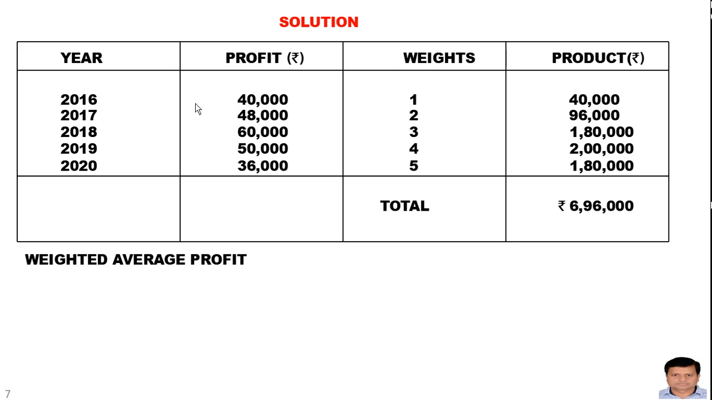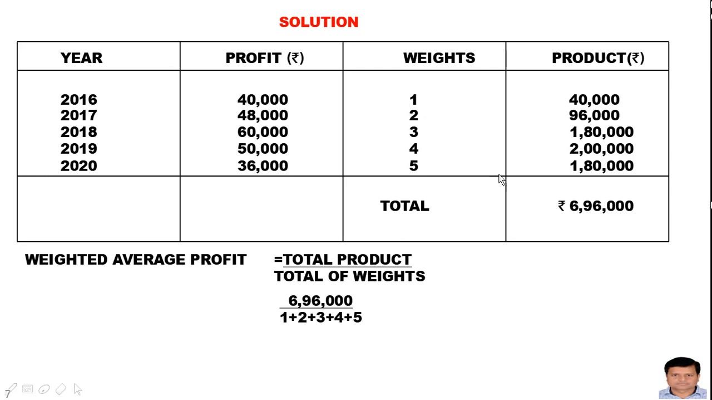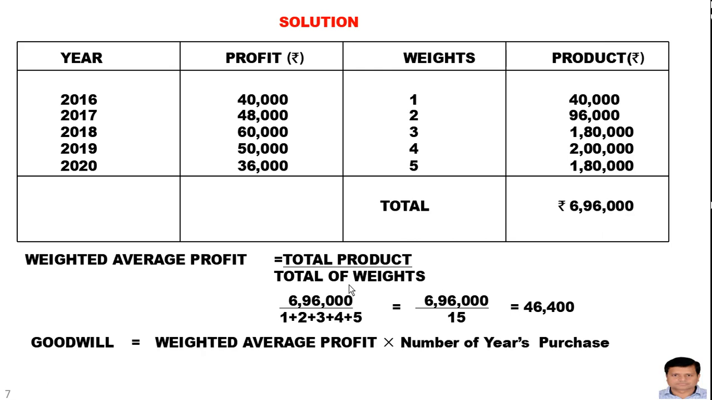So weighted average profit will be total product divided by total of weights. The total product was 6,96,000. The total of weights means 1 plus 2 plus 3 plus 4 plus 5. The answer will be 46,400. So the goodwill will be weighted average profit multiplied by number of purchase years. The number of purchase years is already given in the question. 46,400 multiplied by 3. So that is your answer.